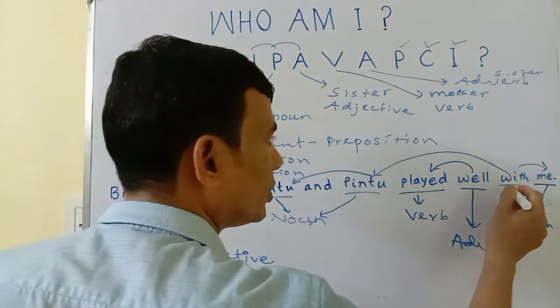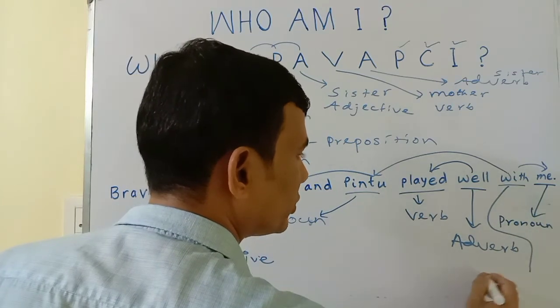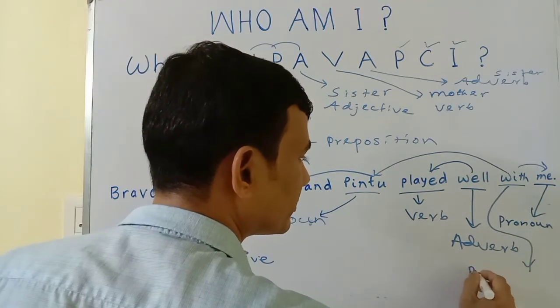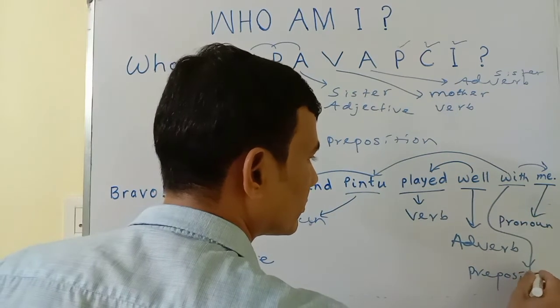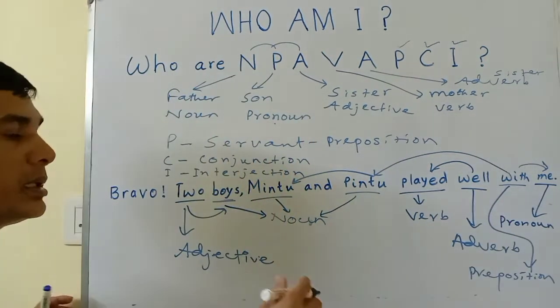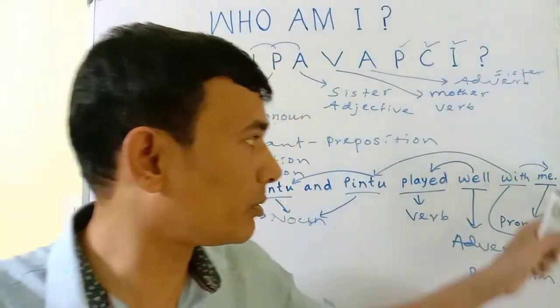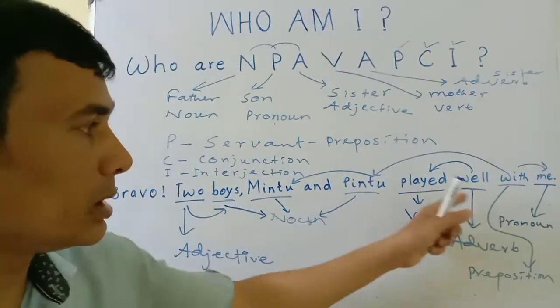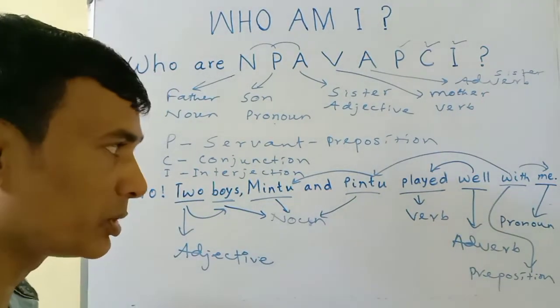I have come to know this particular word, it is preposition. This servant is showing the relation of pronoun and noun in the sentence. In this way, this is a servant, preposition.